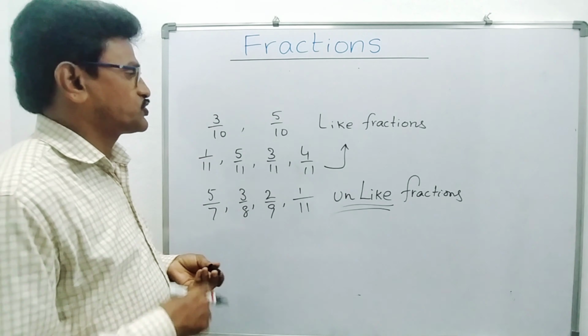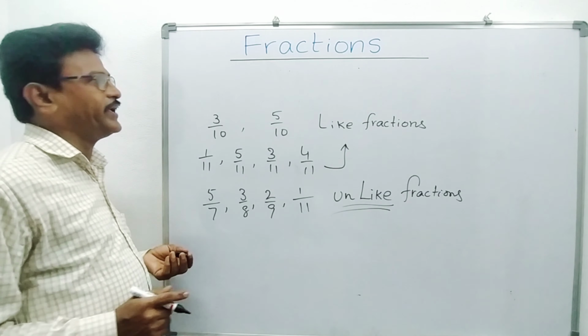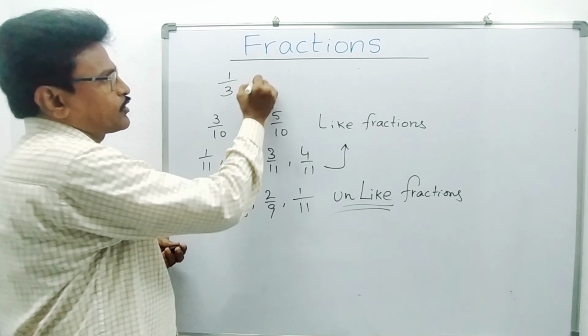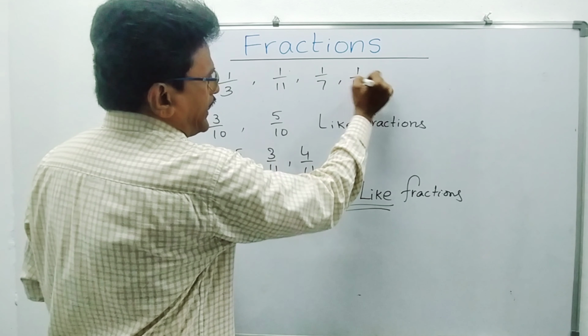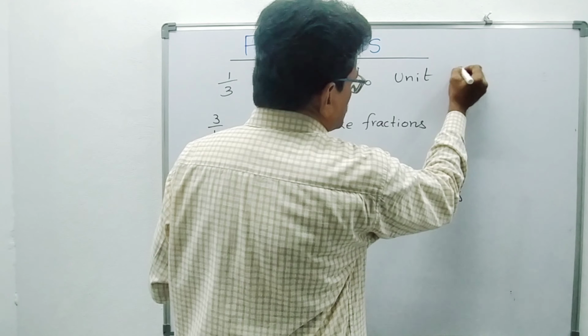And students, what are unit fractions? I told you already. If the numerator is 1, such as 1 by 3, 1 by 11, 1 by 7, 1 by 100, all these are said to be unit fractions.